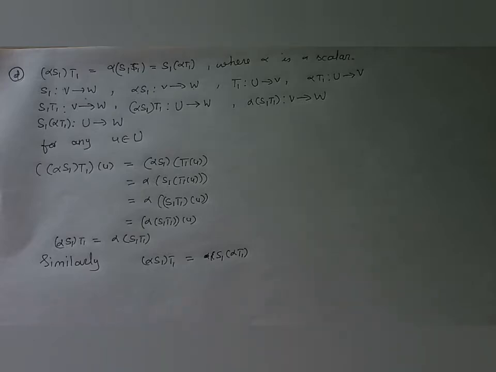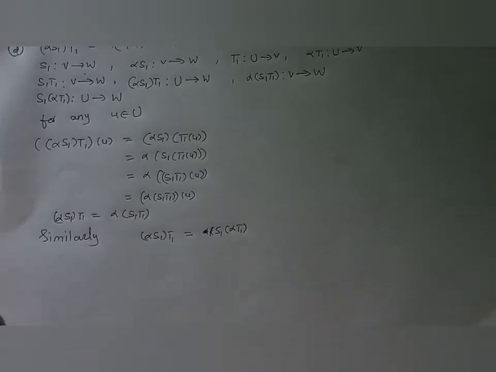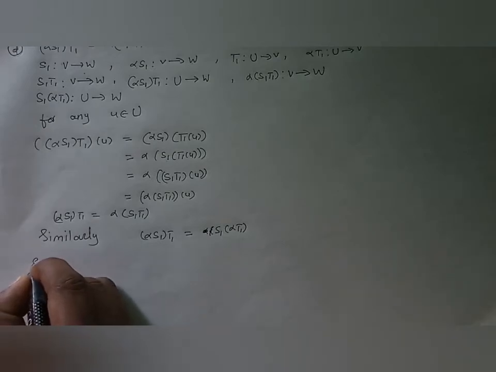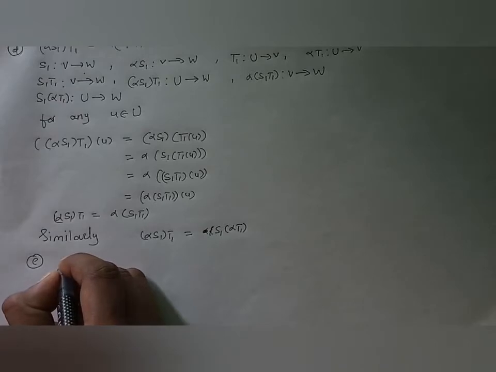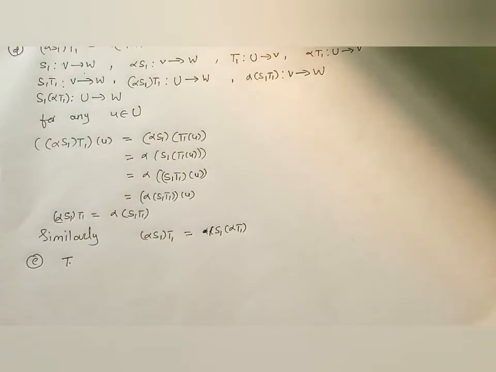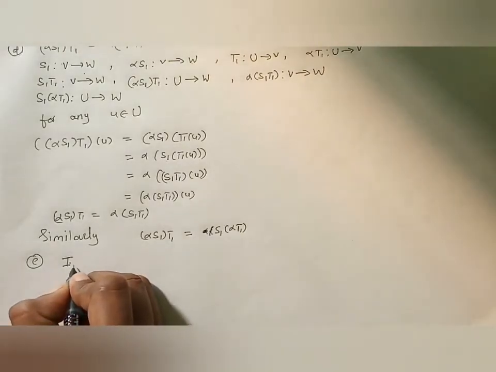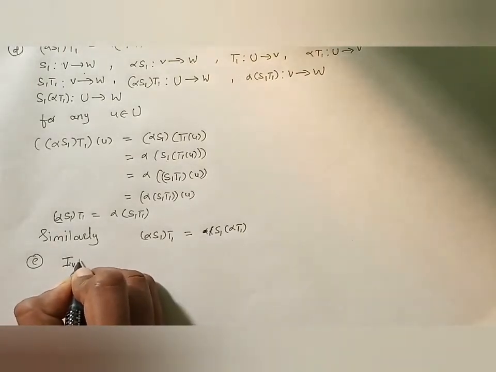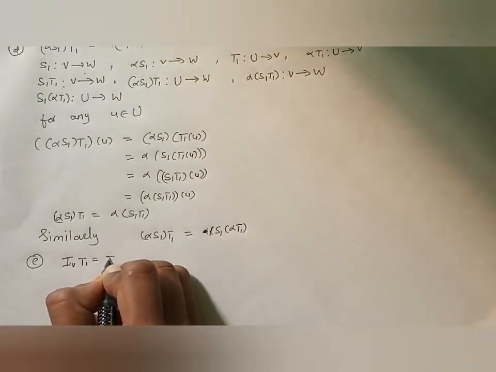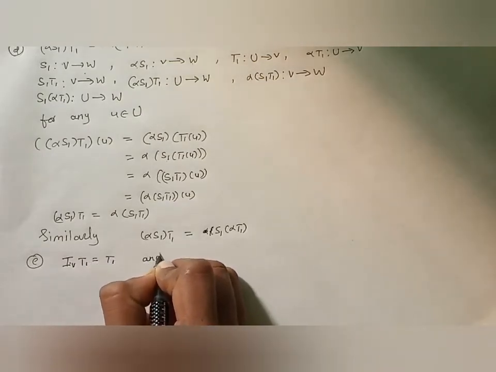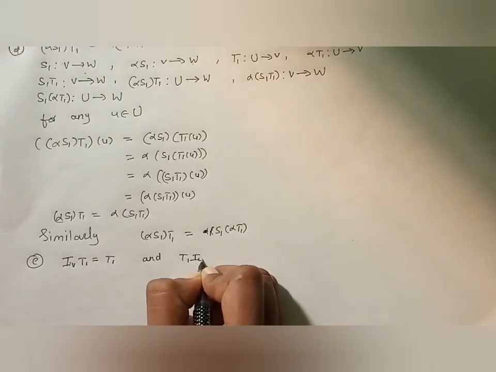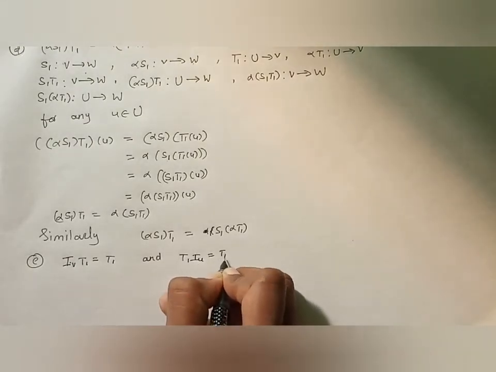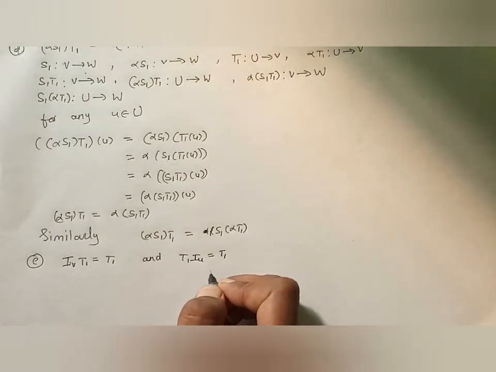Now for the fifth one, it is given that I_V T1 is equal to T1 and T1 I_U is equal to T1. So we have to prove this.